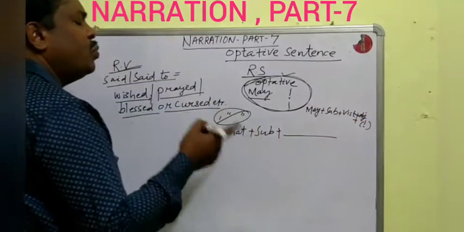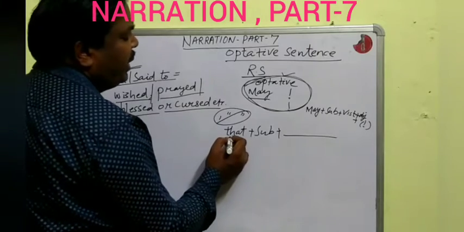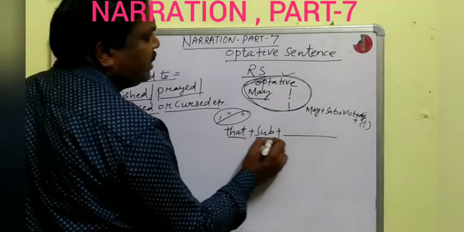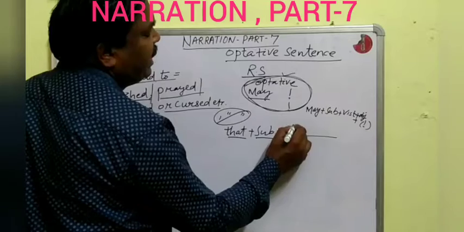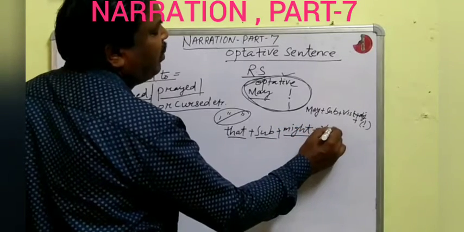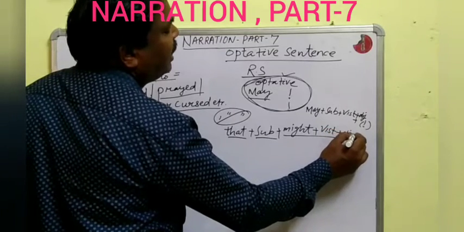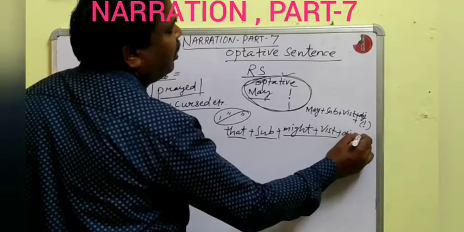But when you change into indirect speech, your structure will be connector that, then subject plus might plus first form of verb plus object, then a full stop.